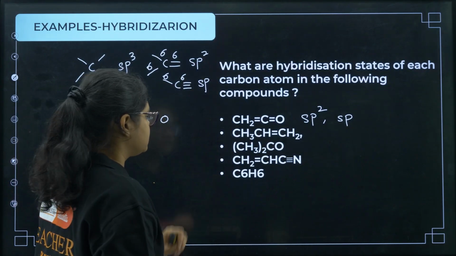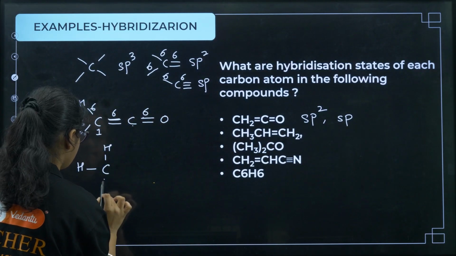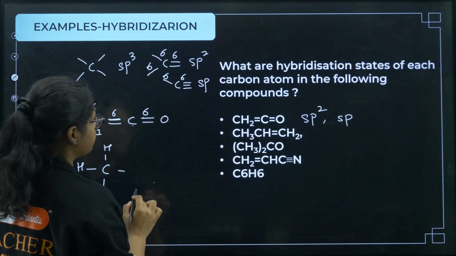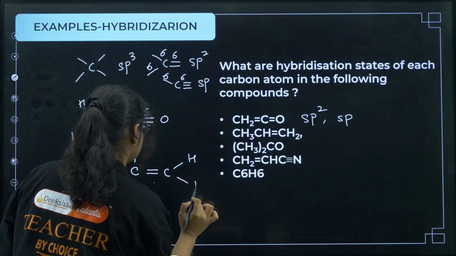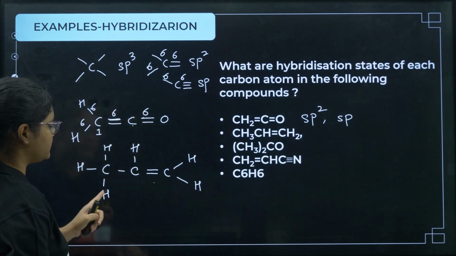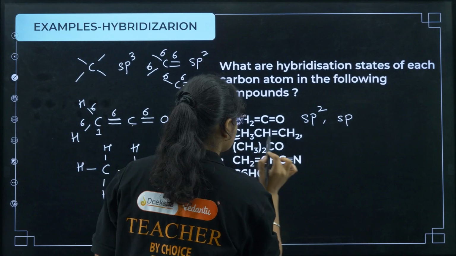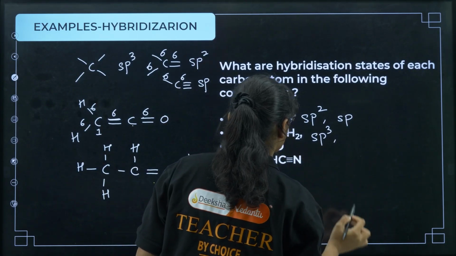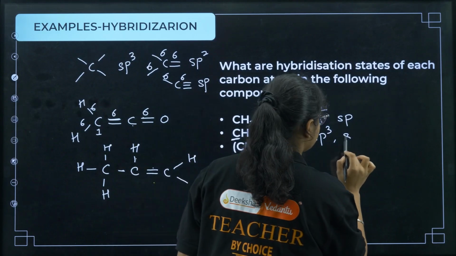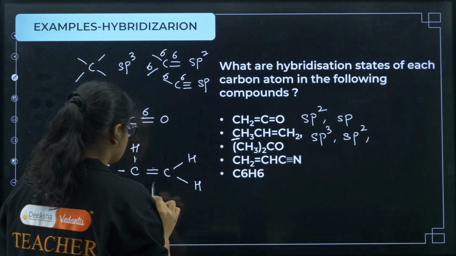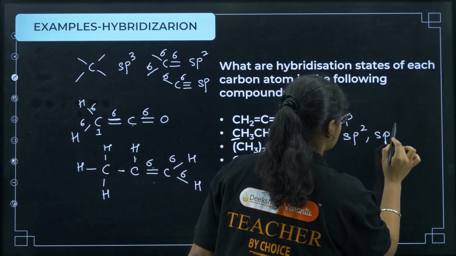Next one, if you see CH3, then you have CH, double bond CH2. So here if you see this carbon is having 4 sigma bonds, right? 4 sigma bonds means the first carbon is sp3 hybridized. Next carbon if you see 1, 2, 3 sigma bonds, so it is sp2 hybridized. Next if you see this carbon, this has also 3 sigma bonds, so it is also sp2 hybridized.